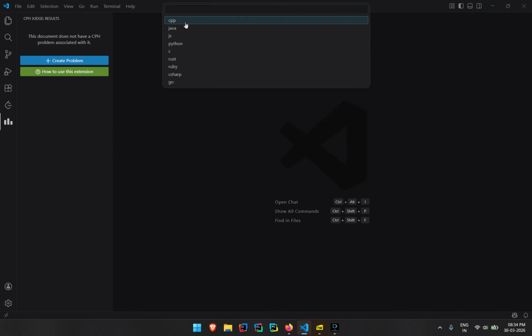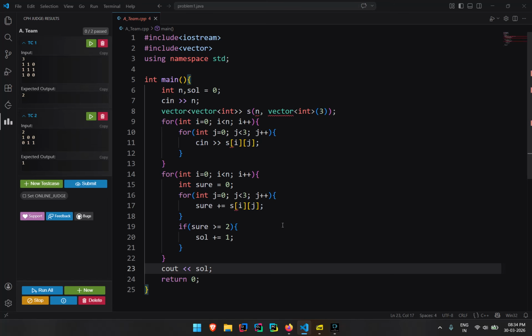Let's go to the solution. Now, the initial approach was very simple. I'll just add each row from here, and if the row's count exceeds 2 or is equal to 2, then I'll add it to the number of solutions. This is the main logic for that.